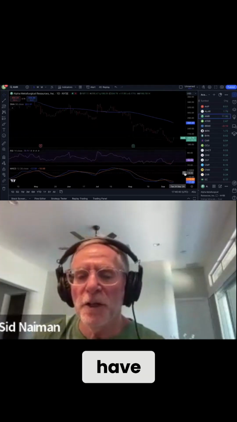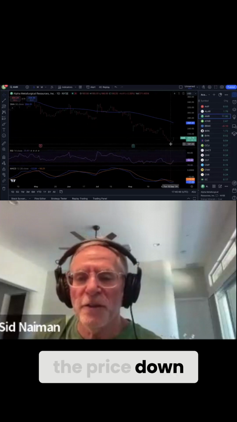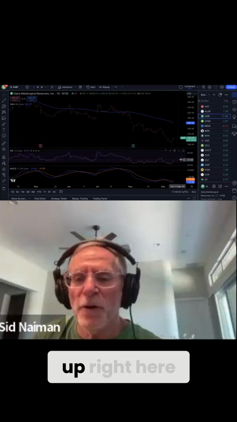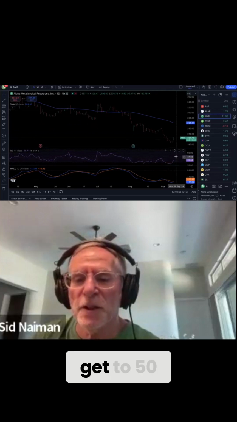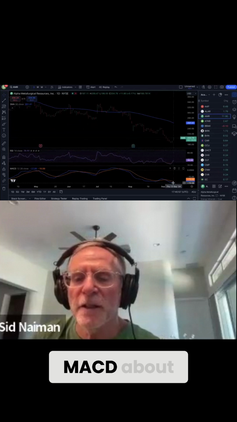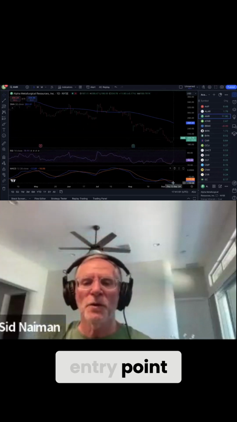AMR, now here we have definitely a pointing-up situation. We've got the price down here. We see RSI pointing up right here, and it's at 36 RSI, so lots of room to get to 50. And we see the MACD about to cross. It's pointing up. So this is an interesting entry point here.